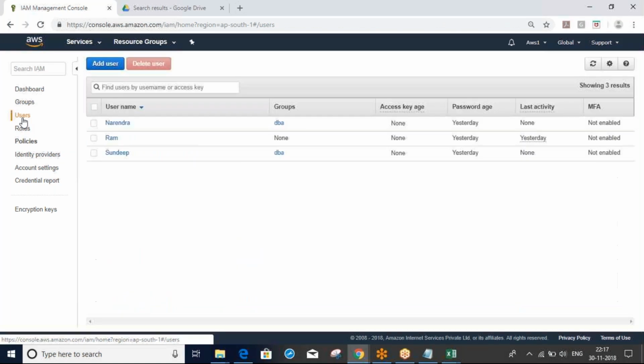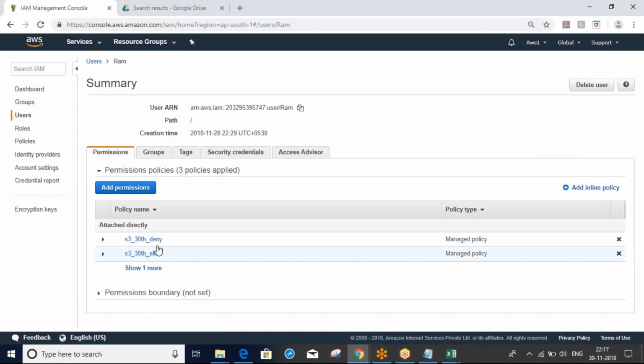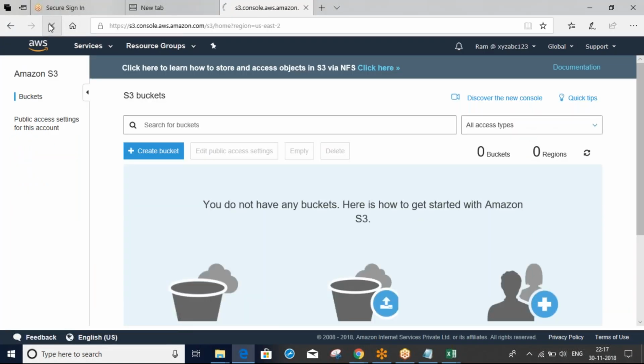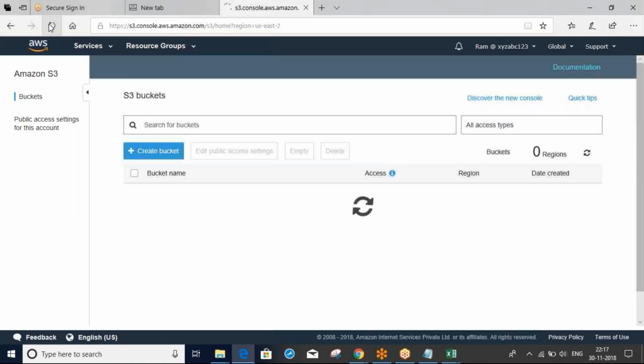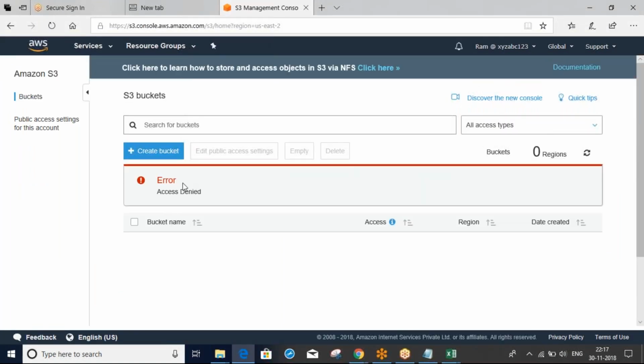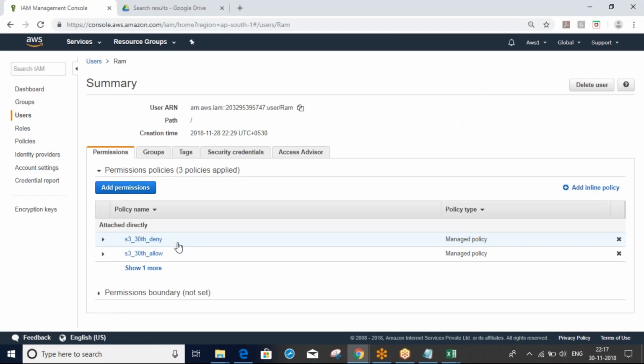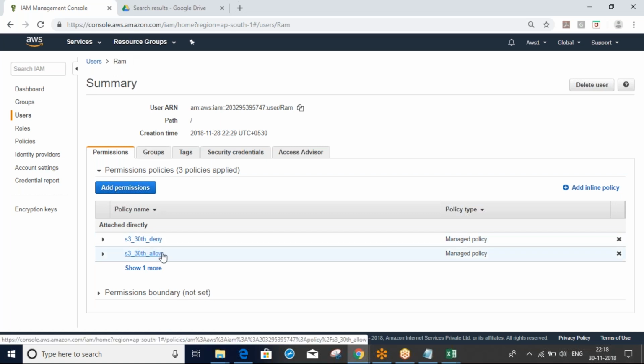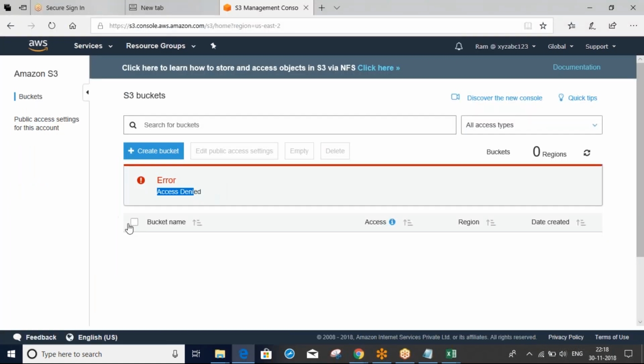So here, at the same time, for user Ram I have given allow and deny rules, right? Just refresh now. You can see access denied. I attached allow and deny rules both at the same time, and you see now access denied.